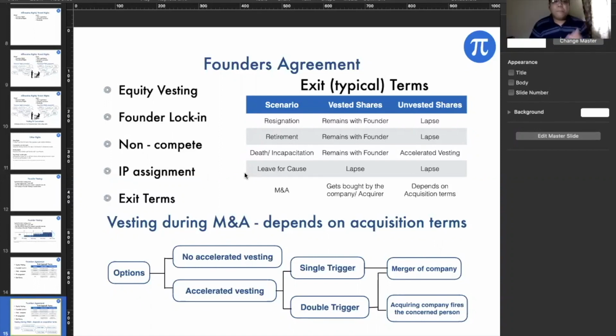So the non-compete clause, I think many of you have commented on it also, the non-compete clause in the term sheet, where after the founder leaves, he cannot compete. He cannot join a competitor and compete with the same business that he was part of. We had a 24 months clause, that the founder cannot participate in it for 24 months. Somebody is more lenient, you can do it for 12 months, but it is good to have a certain non-compete clause in it. Then the IP assignment, this is very important.